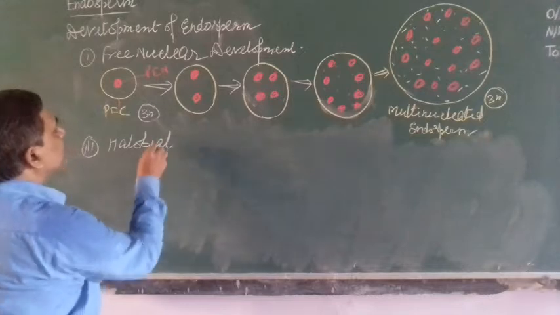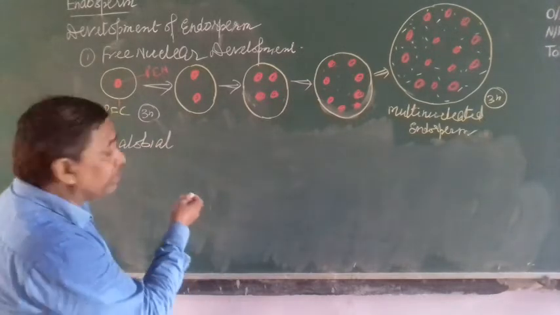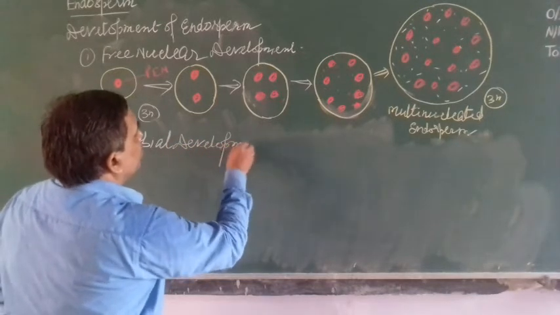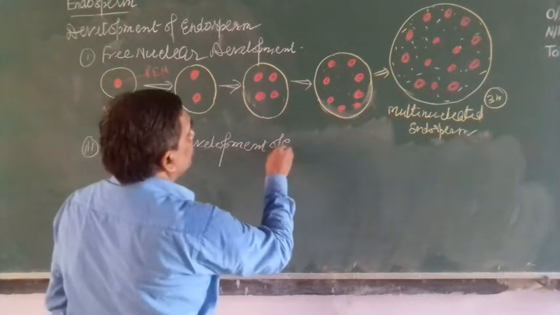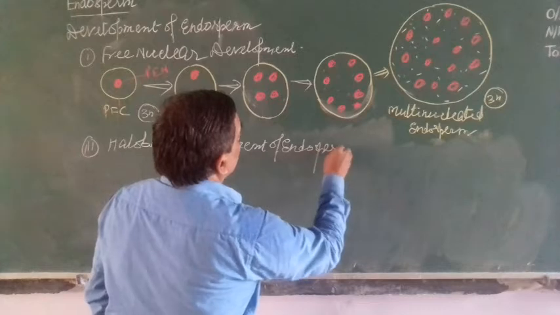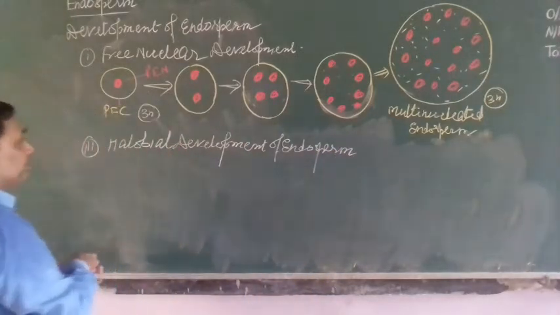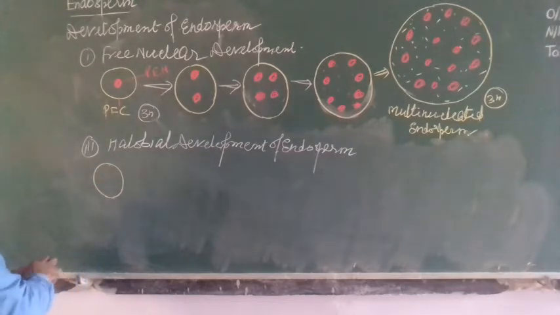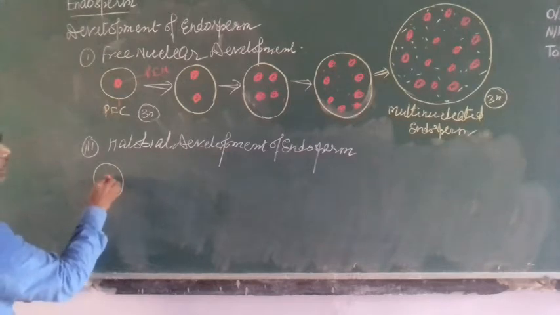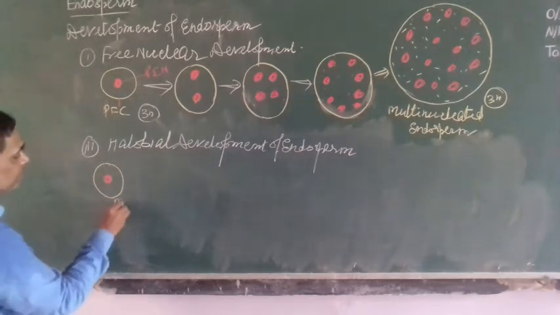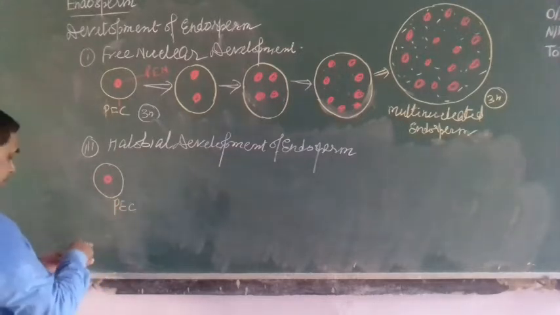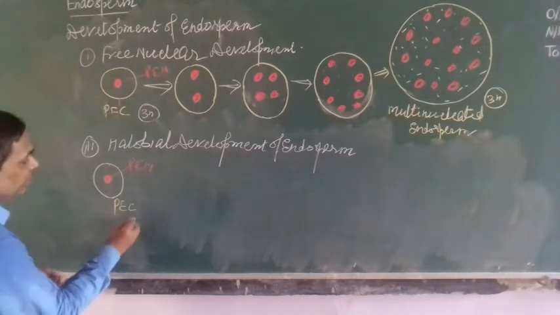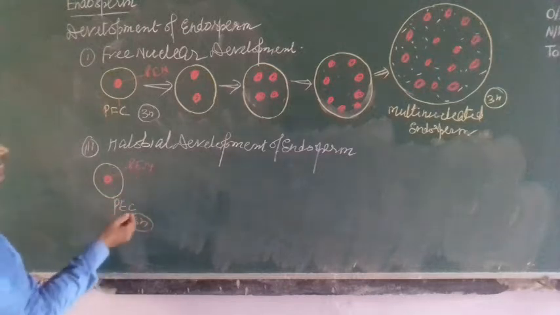In the CBSE book it is not mentioned, but in competitions sometimes they ask, that's why I am discussing it here. Helobial development of endosperm. In this condition, here is the PEC and here is the PEN. PEC means primary endosperm cell, and this is PEN. This is triploid, 3N, because 3N nuclei are there.